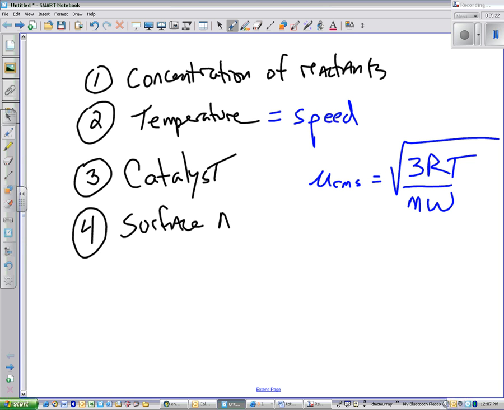Now we'll spend more time talking about activation energy as it relates to the catalyst as well, and as it relates to surface area. So these other three we'll spend more time talking about when we nail down more of the details of the concentration, because the lion's share of our mathematics is associated with changes in concentration, in interpreting concentration. So we're going to go right into talking about concentration and rate in general, and then we can talk about those other aspects a little bit later.